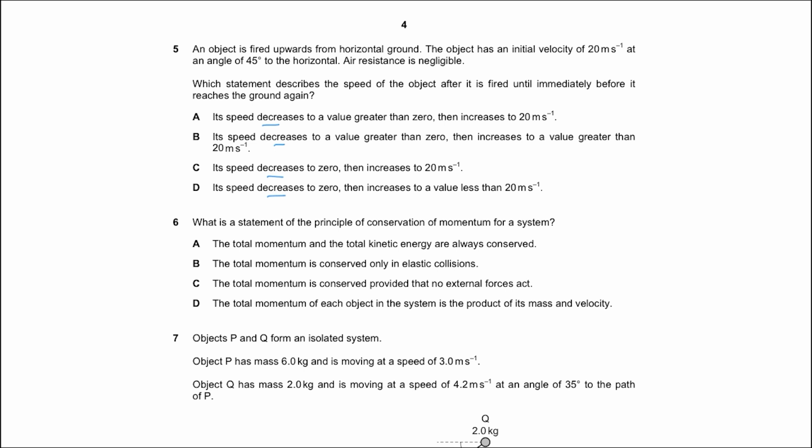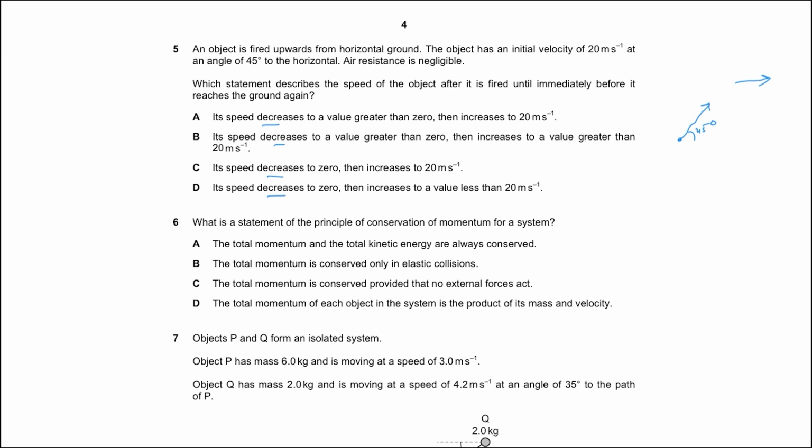And the reason behind that is that for this object that is fired at an angle of 45 degrees, even at the maximum height, the object will have a horizontal component. So since there is a horizontal component, the object still has speed. So the speed will be a value greater than 0. And then it increases to 20 meters per second.